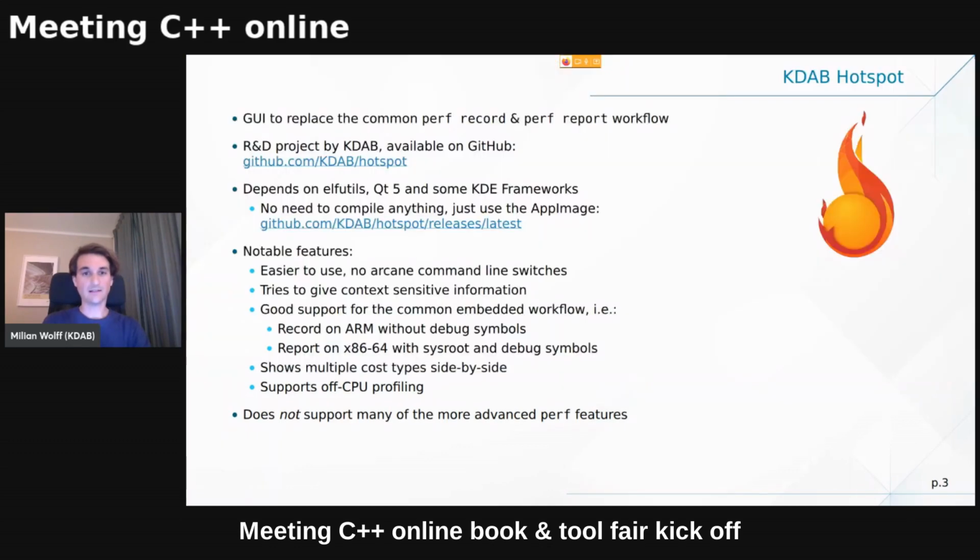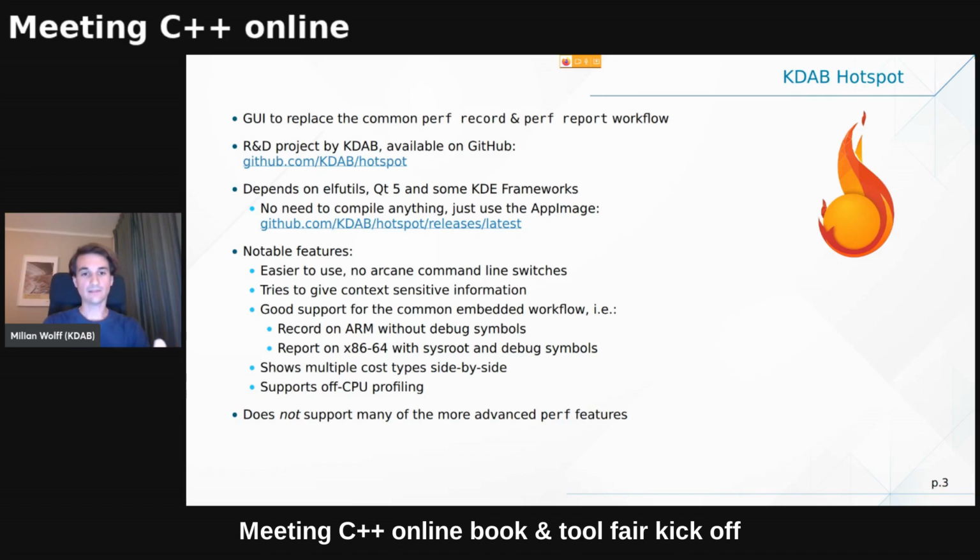So I set out a few years ago to write Hotspot, which is essentially the same thing that I just showed you on the command line using the ready-made perf tools, but in a UI package built around Qt 5 and KDE Frameworks. And the notable feature really is that it's much, much easier to use. And it tries to give you some context-sensitive information, which is what I'm going to show you next.